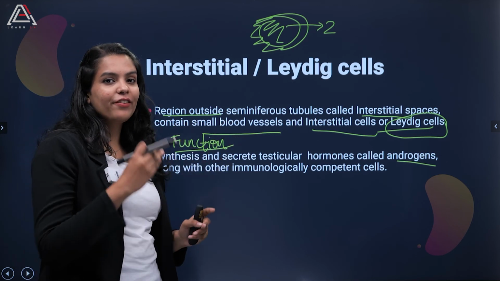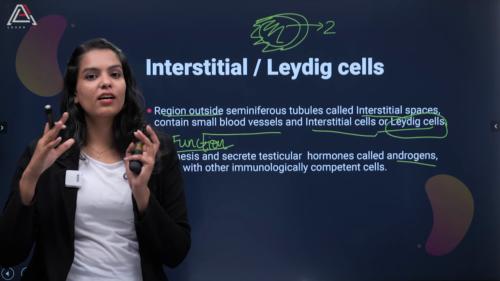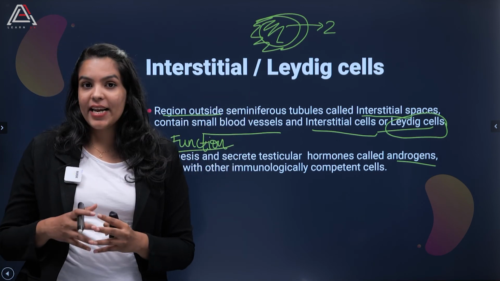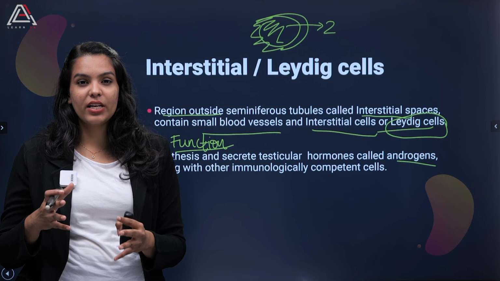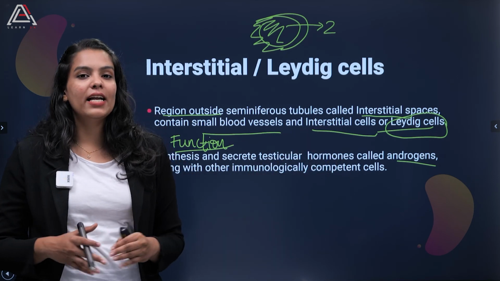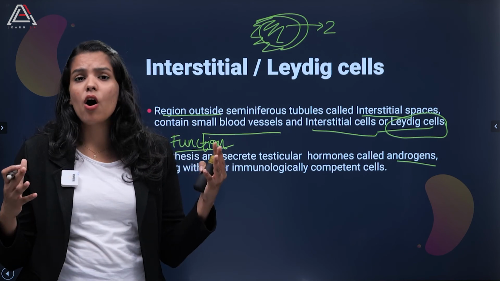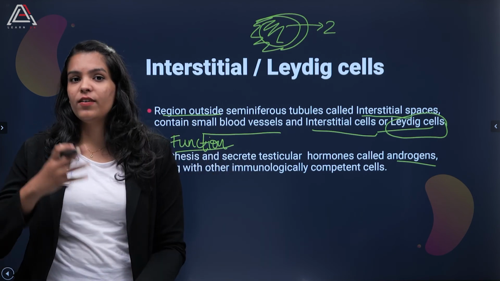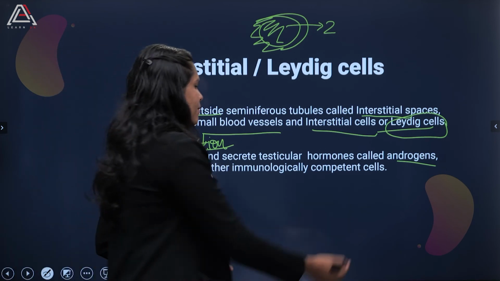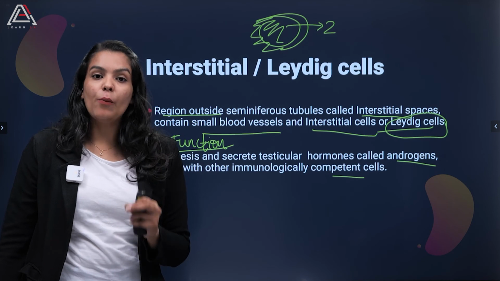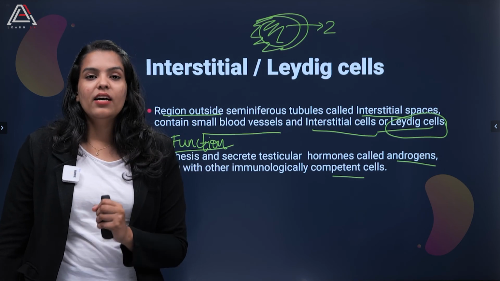I will give you an extended version of it in the coming videos. Along with androgens, immunologically competent cells will also be secreted during this time.